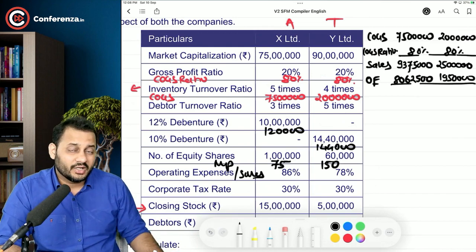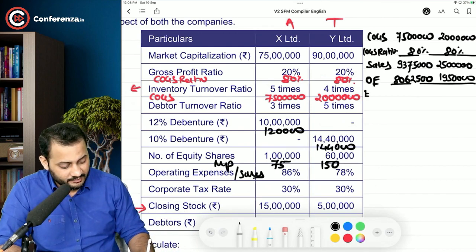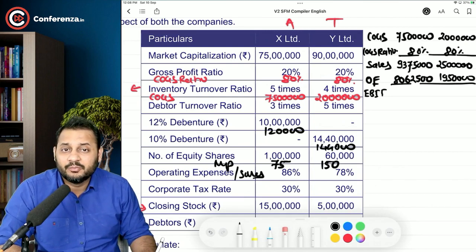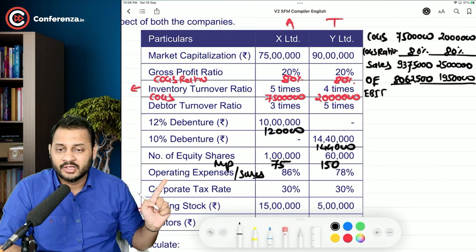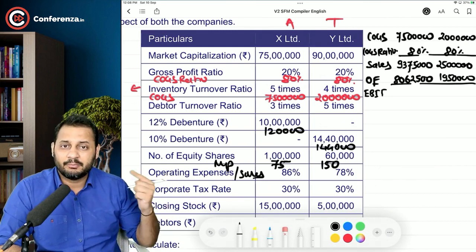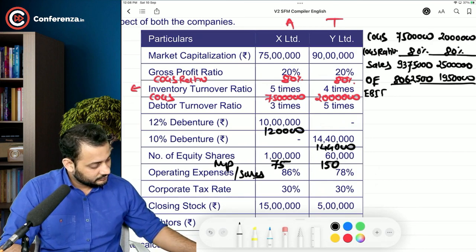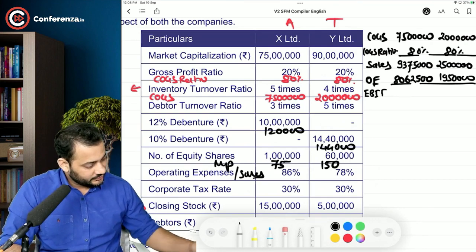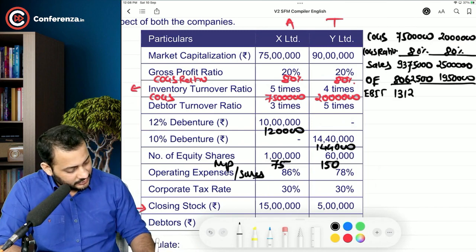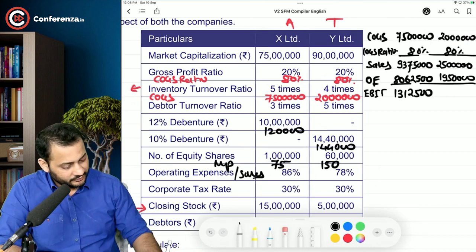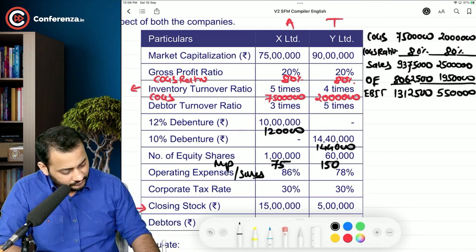So what will be the answer of this? This is going to be EBIT, earning before interest and tax. You can call it operational profit as well, or operating profit. If you are deducting operating expenses, the balance will be operating profit. 93 lakh 75,000, sorry, into 14%, that's 13 lakh 12,500, and 25 lakh into 22%, that's 5 lakh 50,000.